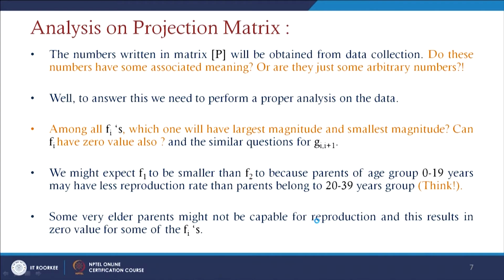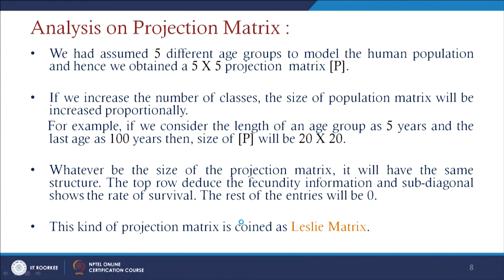We might expect F1 to be smaller than F2 because parents of age groups 0 to 19 years may have a lower reproduction rate than parents belonging to the 20 to 39 years age group. Yes, definitely it is true. Some very elder parents might not be capable of reproduction, and this results in 0 value for some of these Fi's. And if we go for further analysis, we had assumed 5 different age groups to model the human population here, and hence we obtained a 5 by 5 projection matrix.